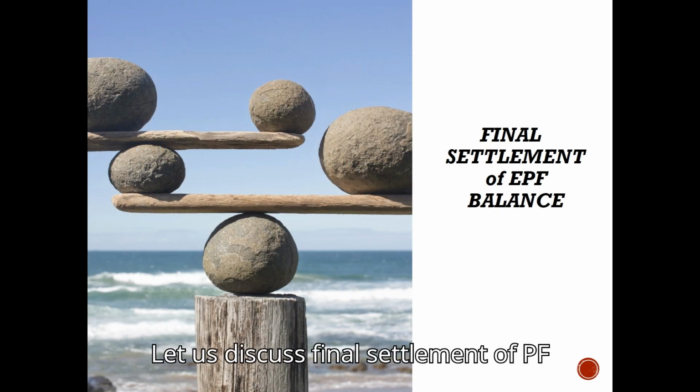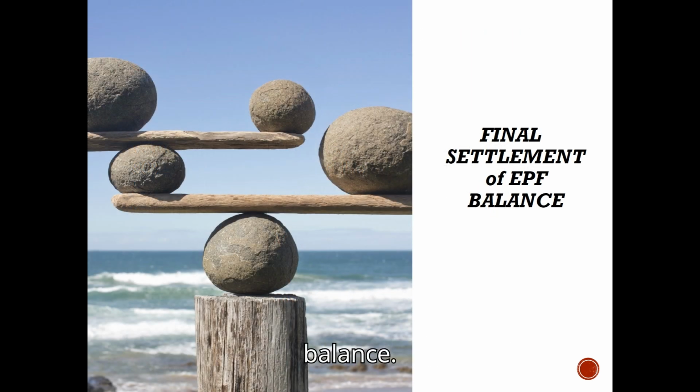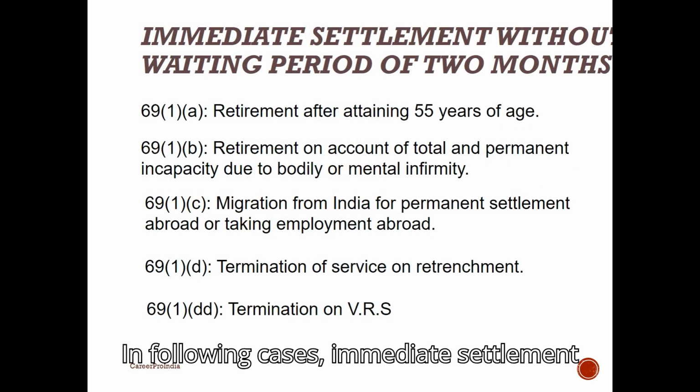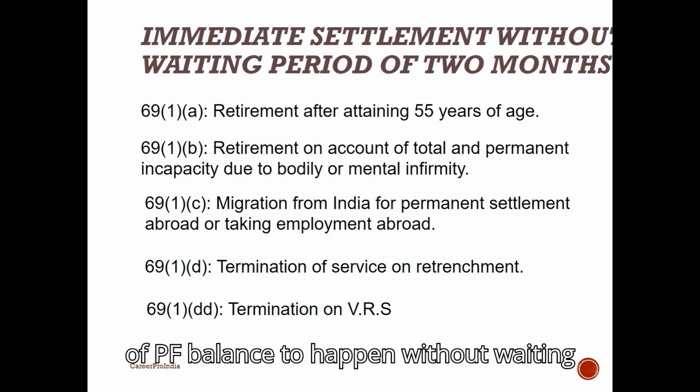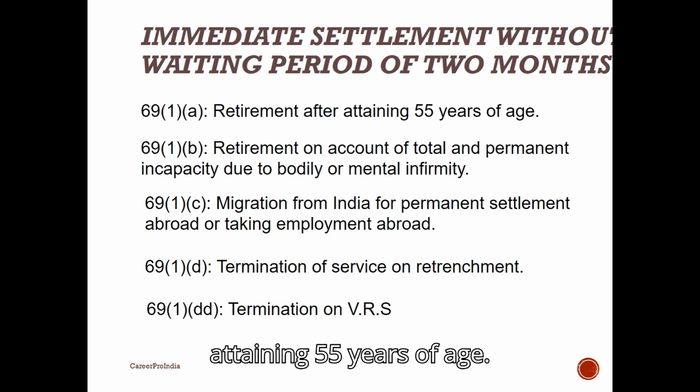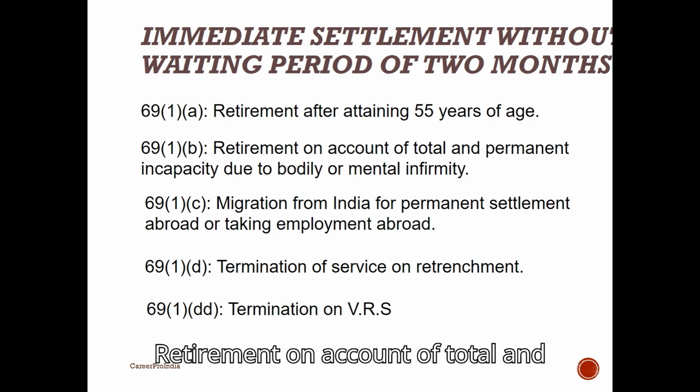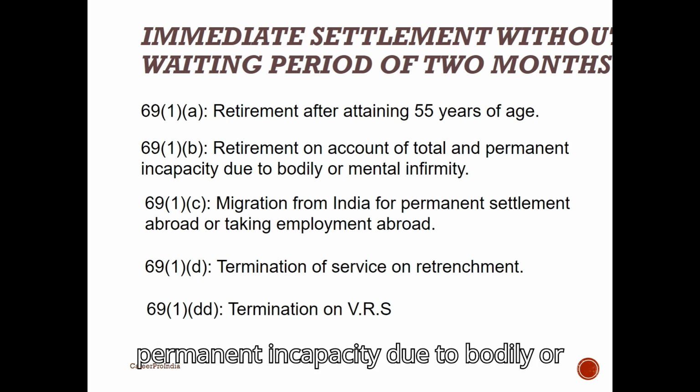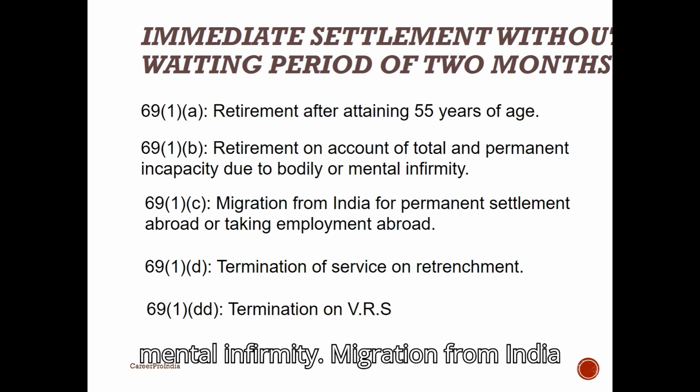Let us discuss final settlement of PF balance. In the following cases, immediate settlement of PF balance happens without a waiting period of 2 months: retirement after attaining 55 years of age, retirement on account of total and permanent incapacity due to bodily or mental infirmity,